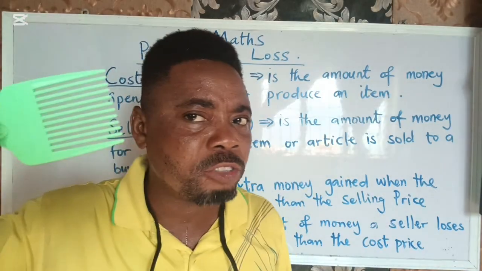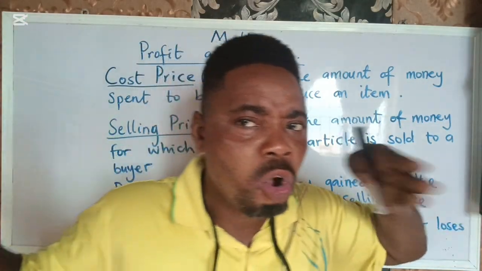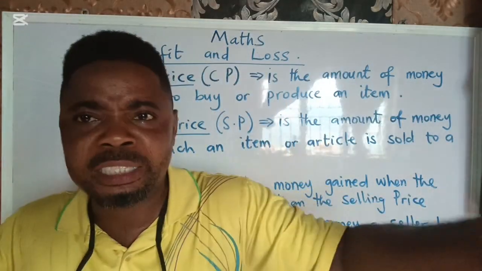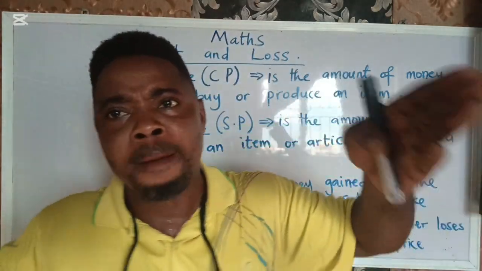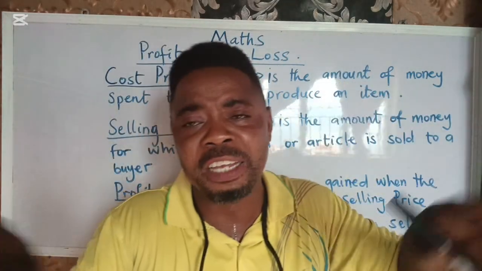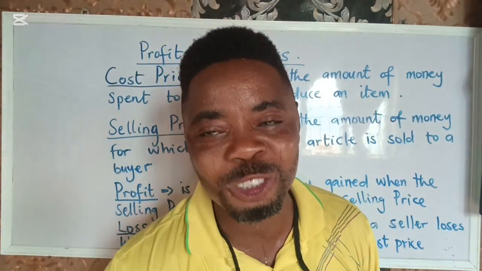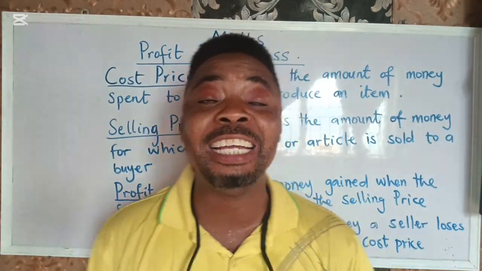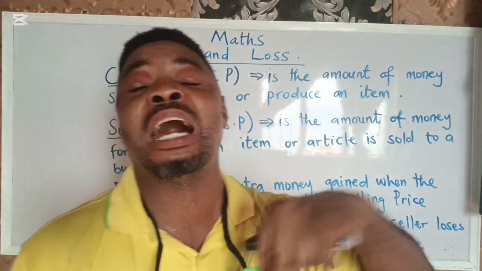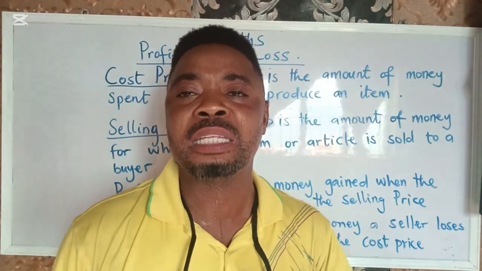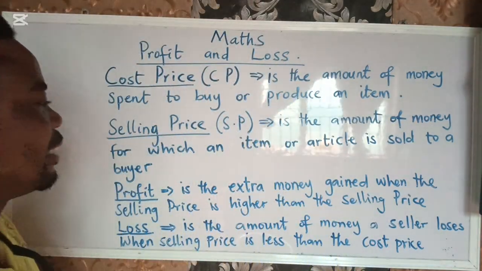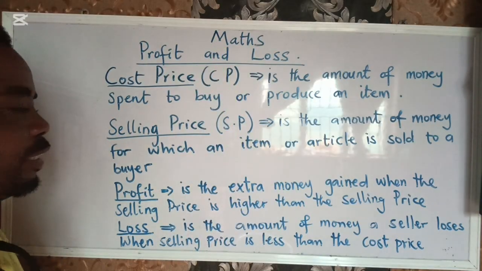Now 500 naira, 700 naira. Who can tell me the difference between the money? I spent 500, and by the time I'm releasing the comb, I'm getting back 700 naira inside my pocket. So what is the difference? I have gotten extra 200 naira. So that 200 naira is my profit. It is my profit for all my wahala, for all my trouble that I've spent in getting this comb. That is 200 naira is my profit.